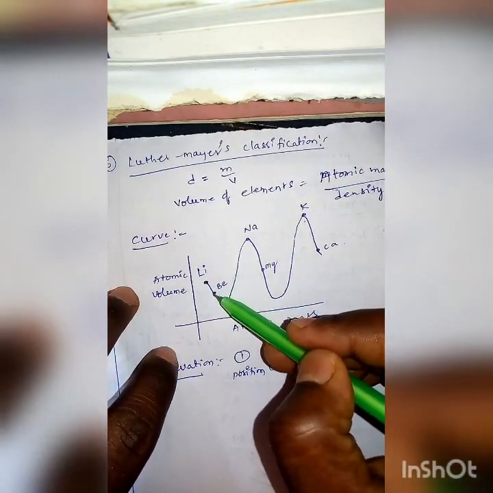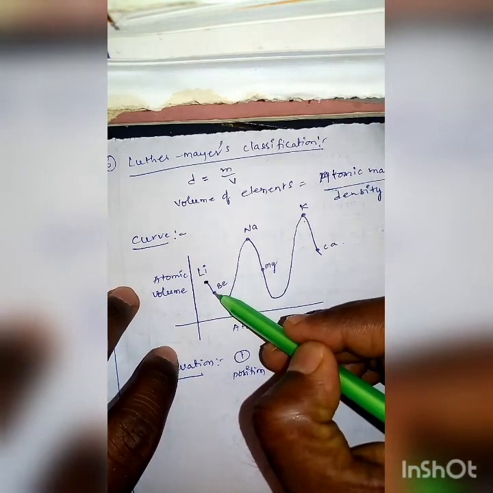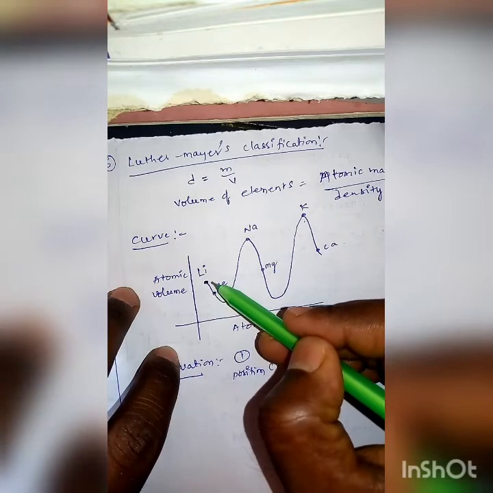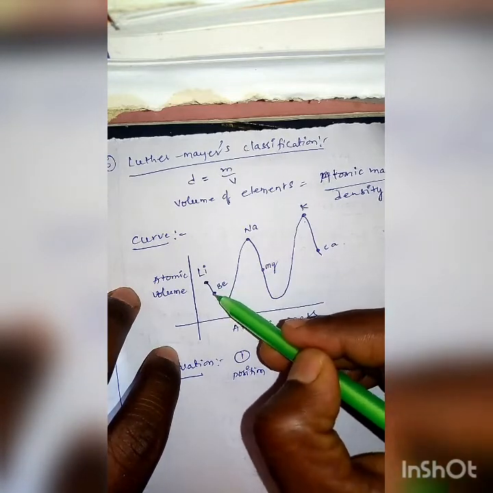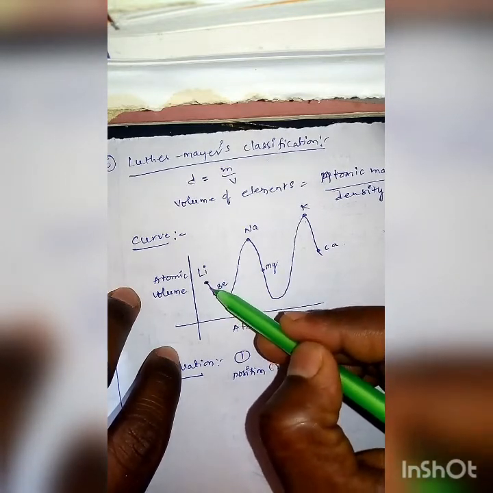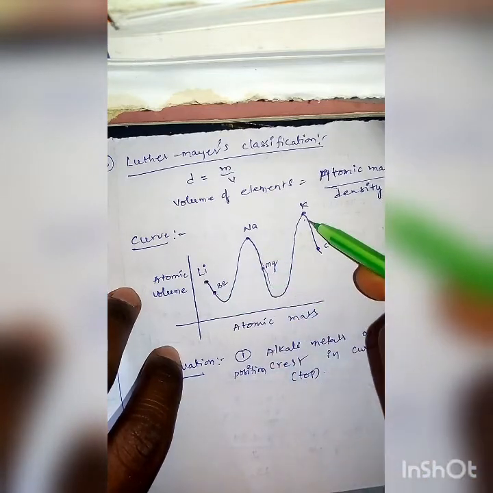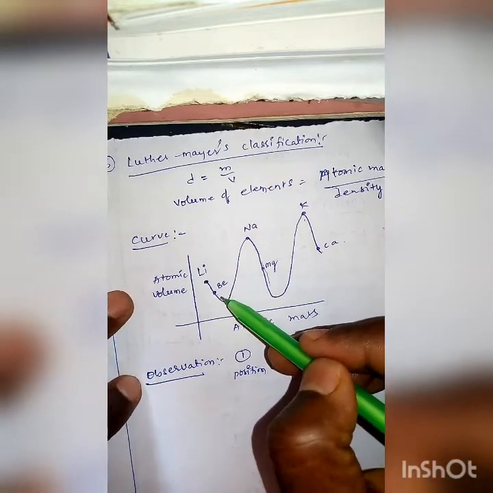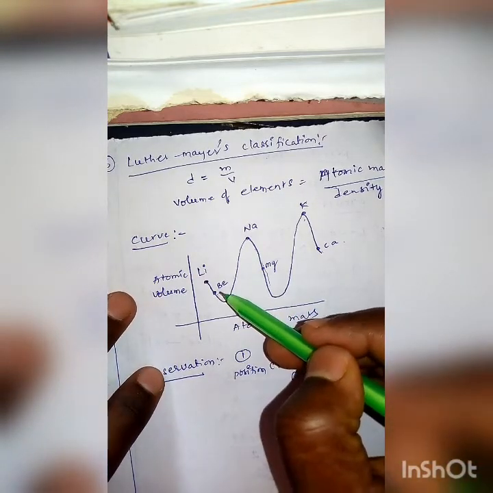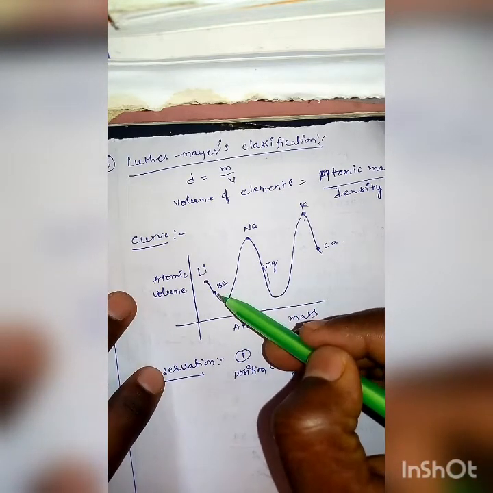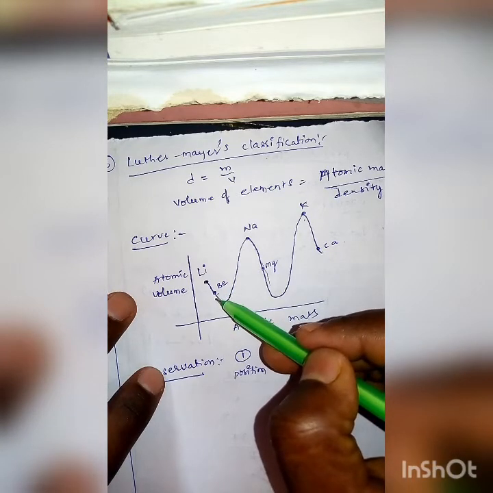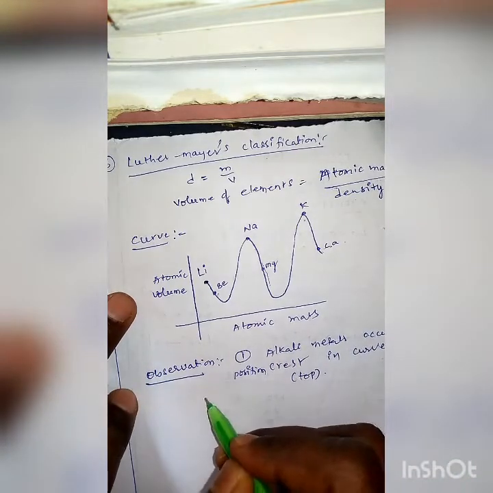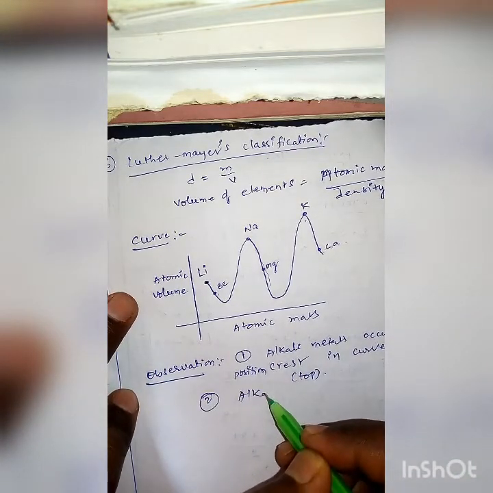This is the descending order of the curve. That is the second observation, alkaline earth metals.